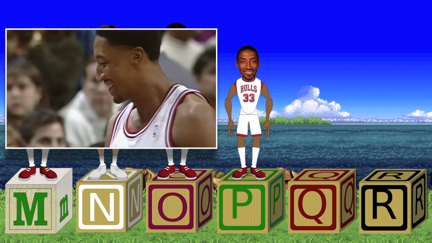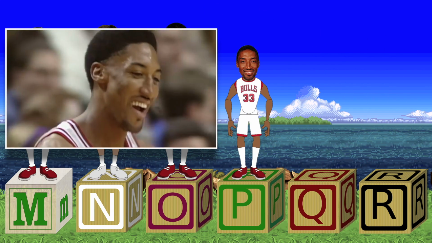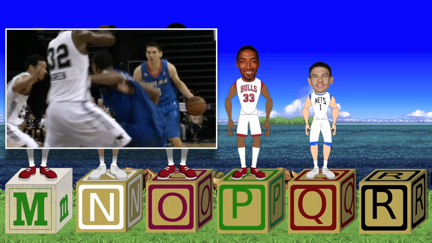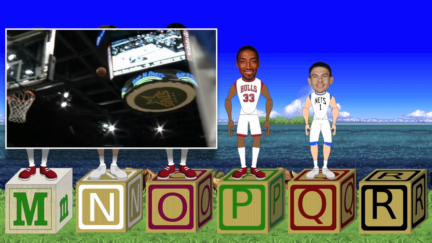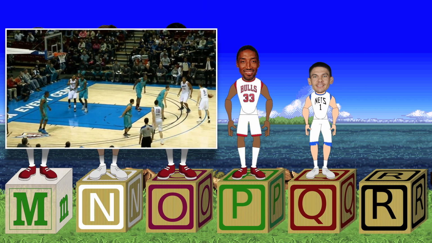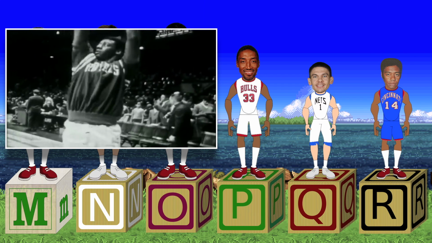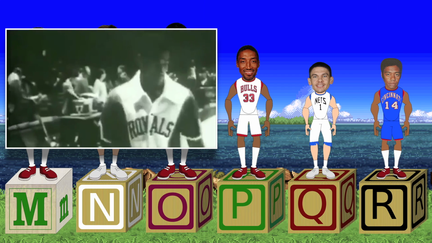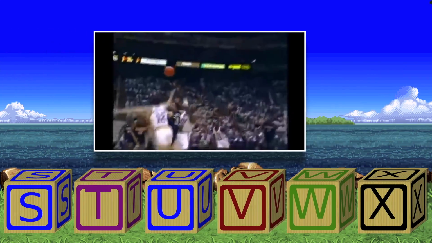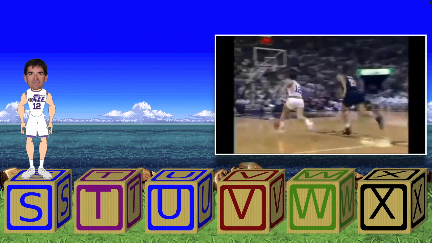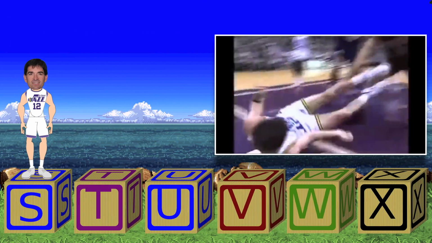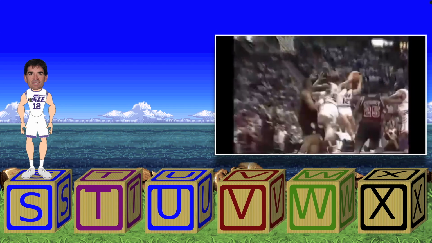P is for Pippen. There's no Bulls dynasty without Scottie Pippen. Q is for Quinn. Chris Quinn is a solid role player. There aren't that many Q last names in the league. R is for Robertson. The Big O is now the Big R as the original triple-double machine takes this spot. S is for Stockton. John Stockton leads the league in all-time assists and steals. He's one of the best point guards of all time.